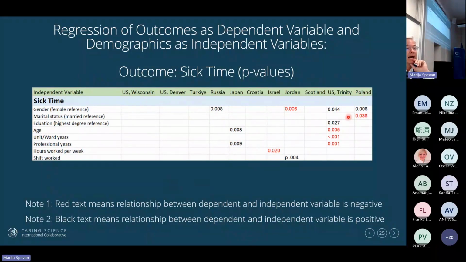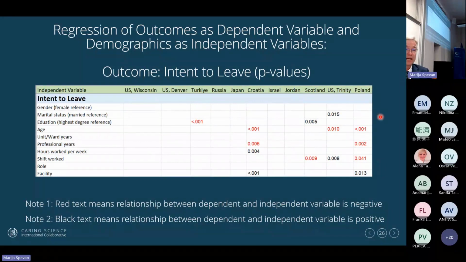So we can see that in the US, there were several variables that predicted sick time, whereas in Wisconsin, Denver, Turkey, Croatia, and Scotland, there was nothing that predicted sick time. So again, sometimes when we look at the literature, we can't always rely on it, especially if it's from a different context. This is intent to leave.